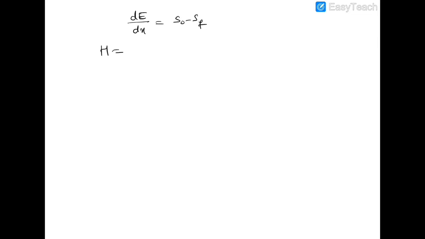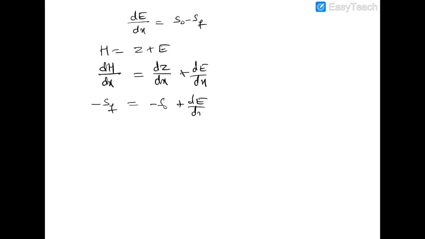H is equal to z plus E. Differentiate this with respect to x: dH upon dx is equal to dz upon dx plus dE upon dx. dH upon dx is minus Sf and dz upon dx is minus S naught, plus dE upon dx. So dE upon dx will be equal to S naught minus Sf.